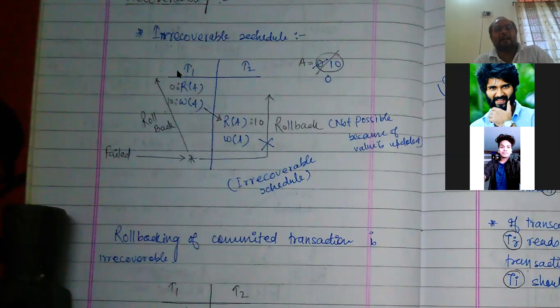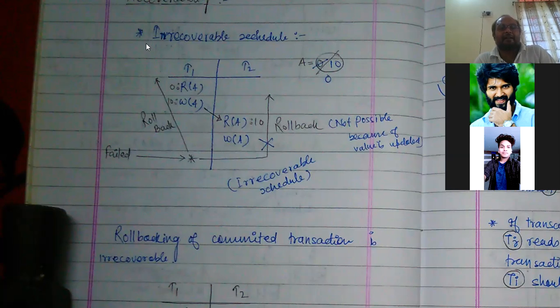Actually, it is not written like this. It is written T1 R A, like this: T1 RA. Next, it is written W, T1 WA. After that, it is written T2 R2A. See, the schedule is written like this, and you have to convert it in the exam.